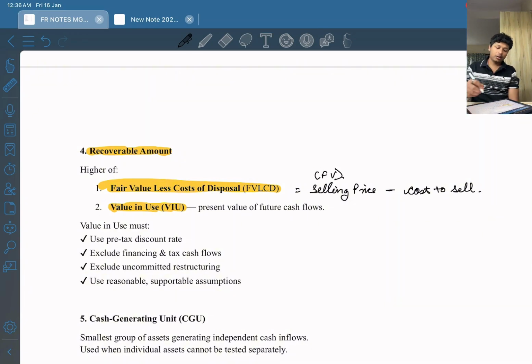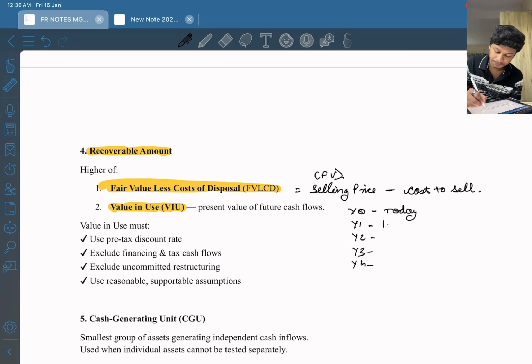Okay. Now, what is value in use? Imagine year 0 is today, right? Year 1, year 2, year 3, and year 4, right? In year 1, the asset will generate $10,000 cash inflow.